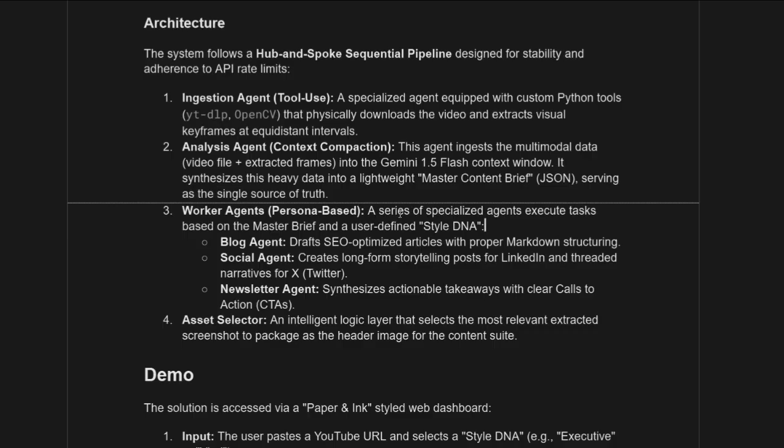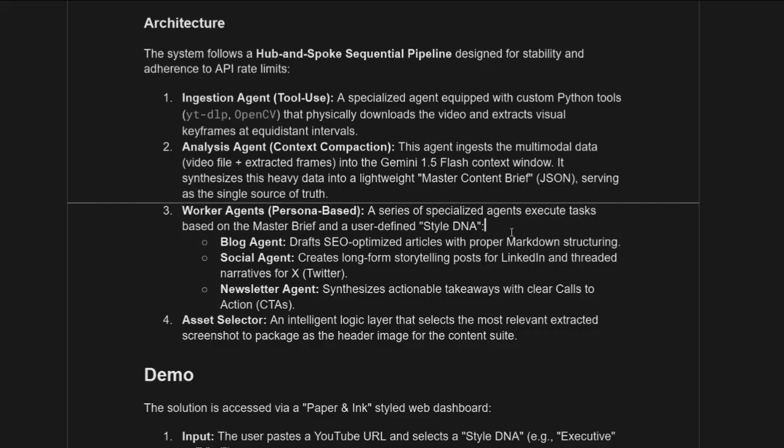For example, if someone chooses a viral/hype tone, the agents will create a summarized blog post, newsletter, and social media posts in a tone which sounds viral, with a lot of emojis.